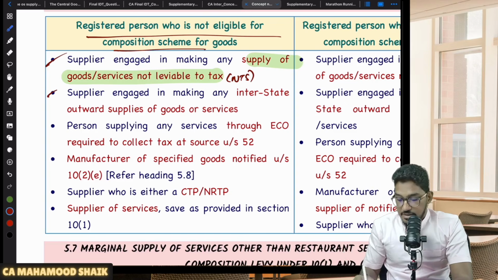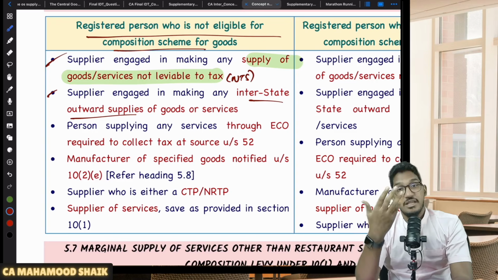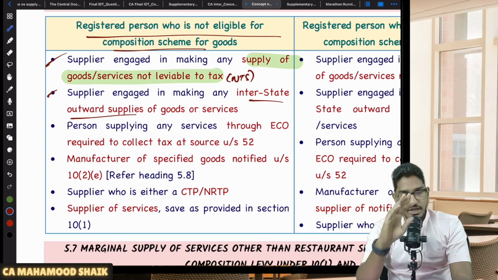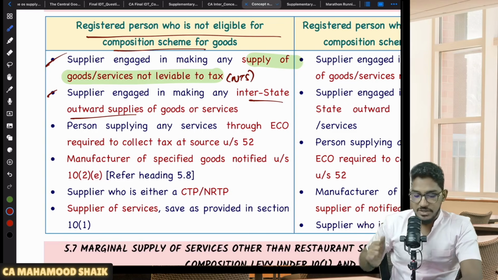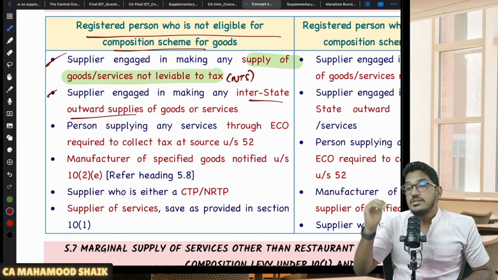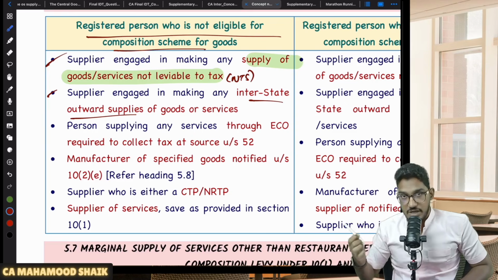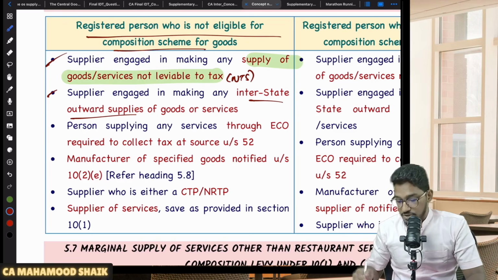Then if you are a person making interstate outward supplies, then also you become ineligible for composition levy. Sir, the restriction is only on interstate outward supplies. What if I am purchasing from other states? If I have interstate inward supplies, will I become ineligible for composition levy? No, I will not become ineligible for composition levy. If I have interstate inward supplies, if I'm purchasing from other states, I can still enjoy the composition scheme. But in case I'm making an interstate outward supply, if I'm making outward supply to other states, then I can't remain under composition scheme. I become ineligible for composition scheme.